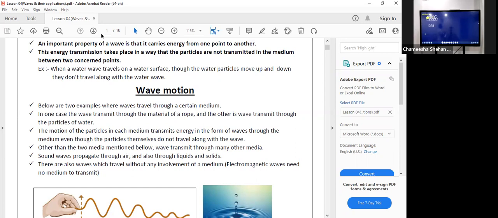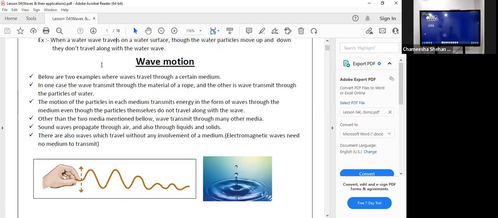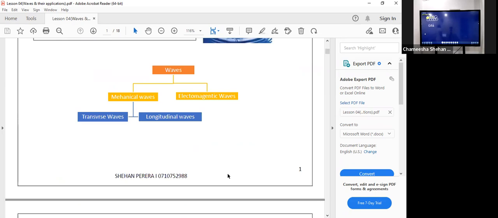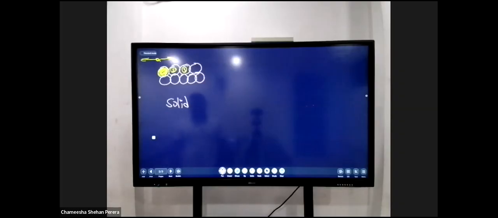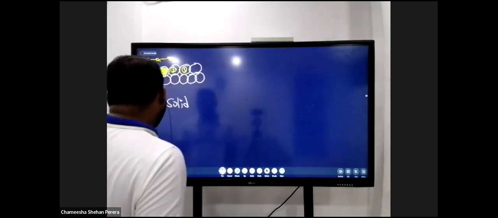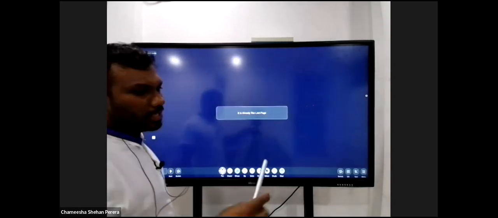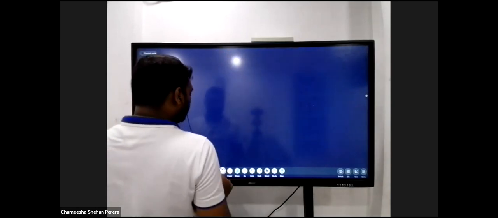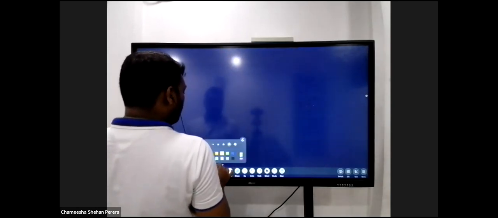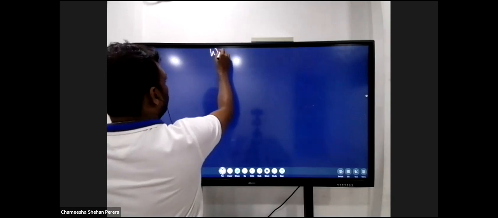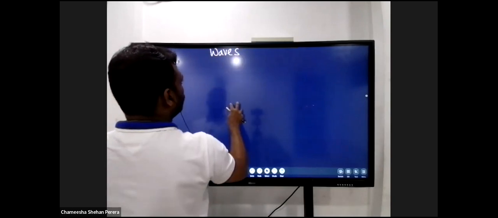Next one. There are also waves that travel without any involvement of a material medium. Electromagnetic waves need no medium for propagation. Okay. So then we come across the classification of waves. Simply, the waves can be classified into two main parts depending on the way they propagate. Waves are classified basically into two.